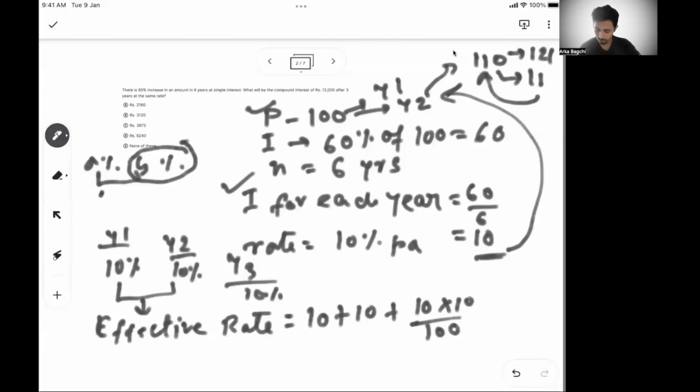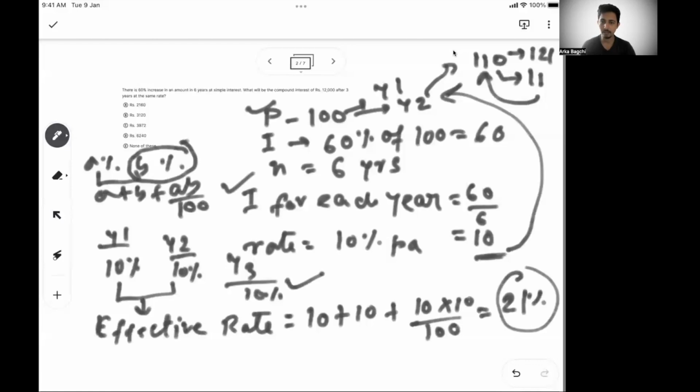So we know the successive percentage formula: A plus B plus AB by 100. That's the effective percentage. So from here we get 21%. Similarly, if I use this 21% for the first 2 years as the effective rate, and then in the third year we have another 10%, the effective rate is 21 plus 10 plus 10 into 21 by 100.